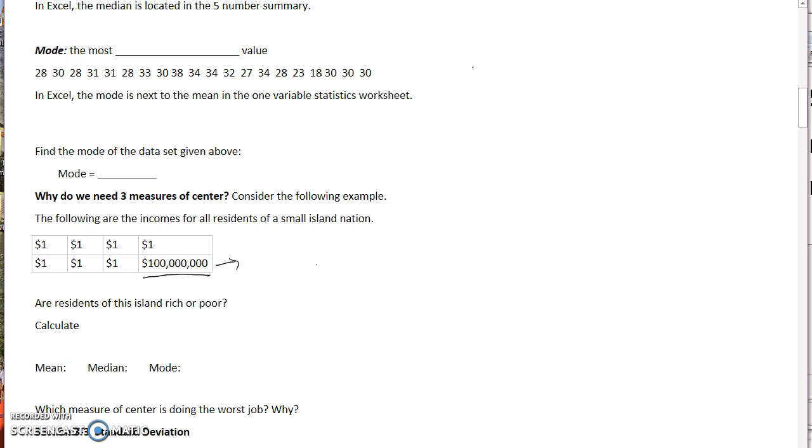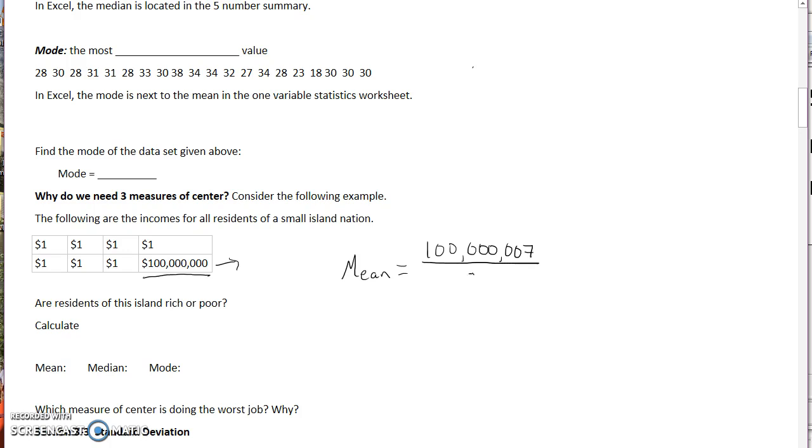So what he's going to do is, let's say he makes a flyer to recruit people. And he makes a flyer to go get on a boat and sail over to the mainland and start passing out to recruit some people. And what he's going to put on this flyer is he's going to report the mean or average income. Well, how would we do that? What you do is you'd add all these numbers up, right? So there are 1 plus 1 plus 1 plus 1 plus 1 plus 1 plus 1 is 7, plus 100 million. So we add those up, and that's going to give us 100 million and 7.